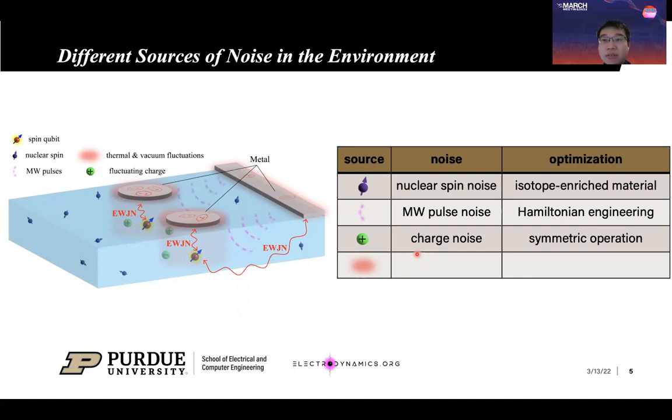Fluctuating charges in the vicinity of semiconductor quantum dots can lead to charge noise, and symmetric operations can solve part of this problem. In contrast, the influence of thermal and vacuum fluctuations of electromagnetic fields on quantum gate fidelity is not well studied or evaluated. So in the following, we are going to first introduce the evanescent wave-Johnson noise caused by thermal and vacuum fluctuations. Then we will investigate its role in quantum gate fidelity. Finally, we will propose a corresponding optimization method, which is Lindblad engineering.